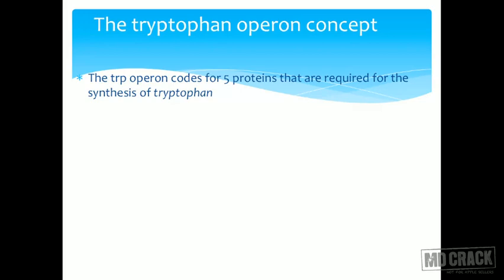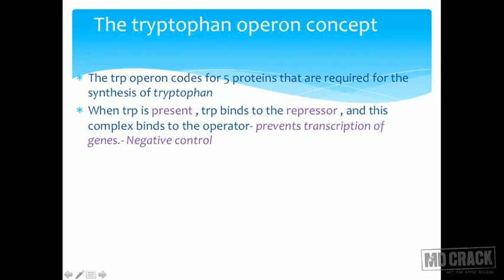Now what we saw was a catabolic pathway where lactose was going to be degraded. What I am talking about now is an anabolic pathway where tryptophan is going to be synthesized. So when tryptophan is present, the tryptophan binds to the repressor, and this complex binds to the operator and prevents transcription of genes. This is negative control.